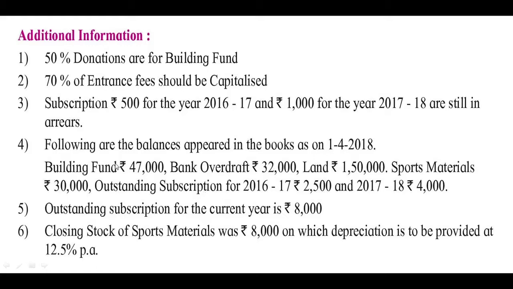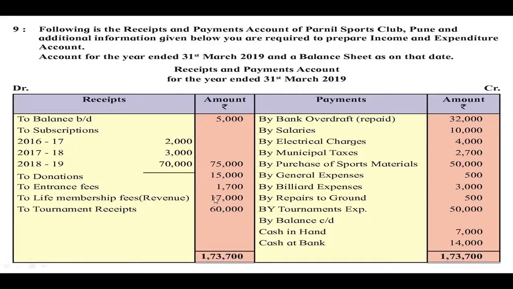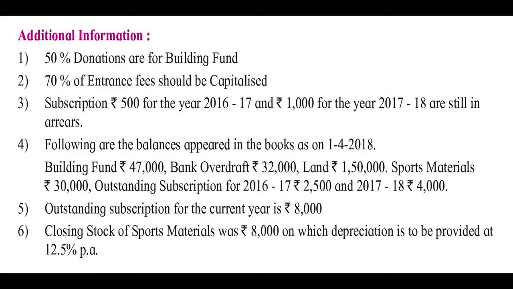See here, following are the balances appeared in the books as on 1st April 2018. So these are all the opening balances. So this subscription for the year 2016-17 was outstanding at the beginning of this current year, and that was 2500. But out of this 2500, as per the receipt and payment account, 2000 is received. So outstanding at the end of this accounting period is 500 subscription for 2016-17.